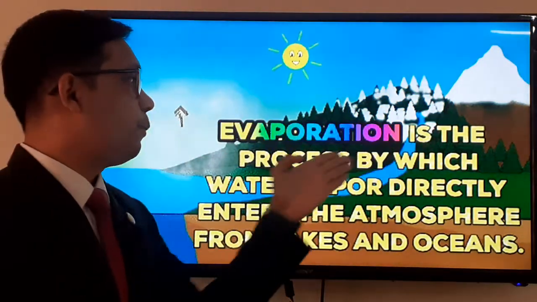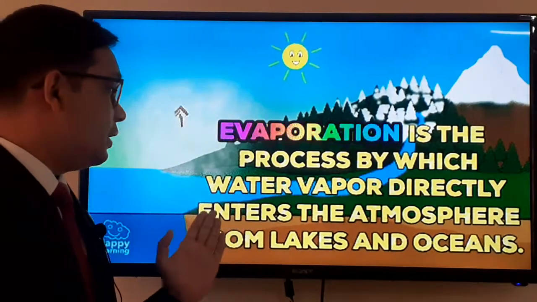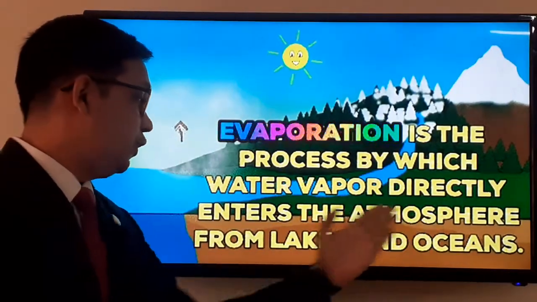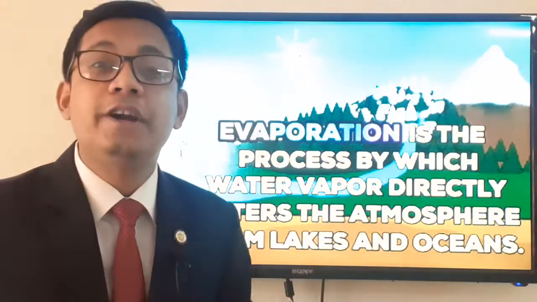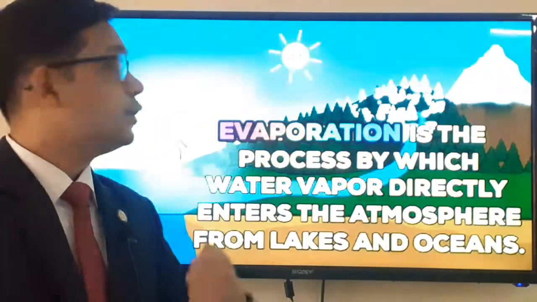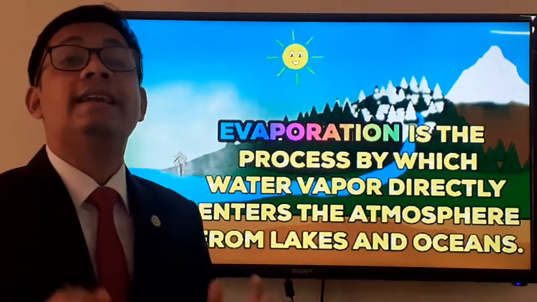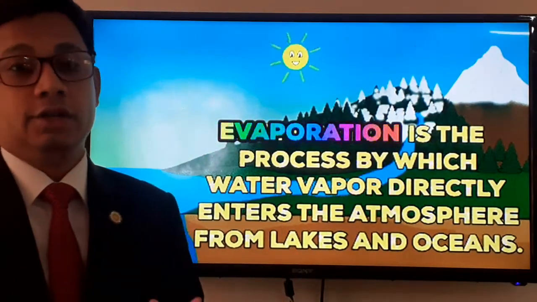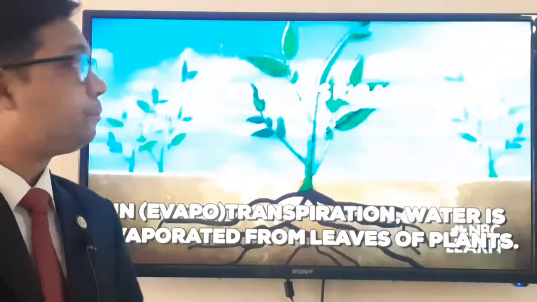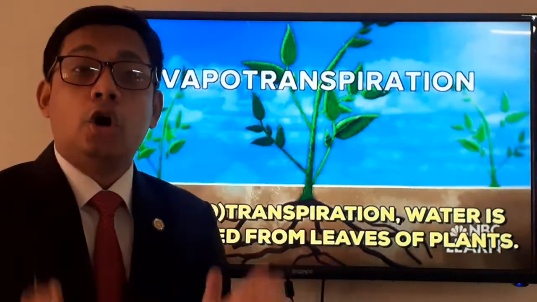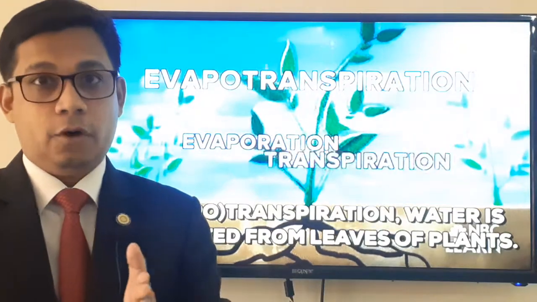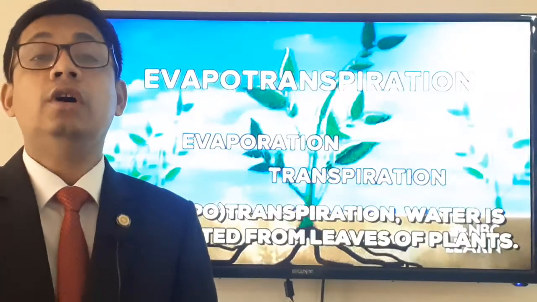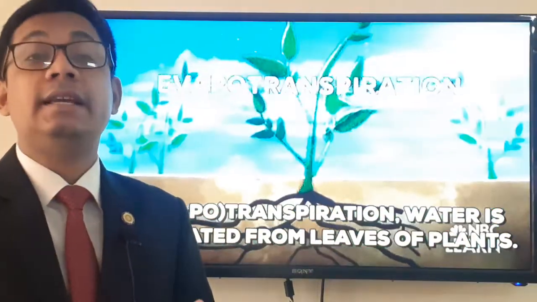Look, evaporation is the process by which water vapor directly enters the atmosphere from lakes and oceans, or you can say from different water sources. By this picture, we can understand what evaporation is. We are going to the next one. Not only does evaporation take place from the water sources, but it can also take place in a plant's body.